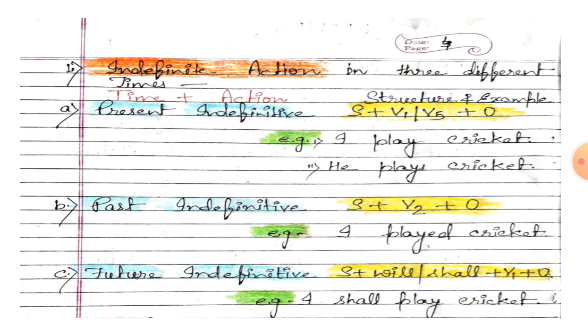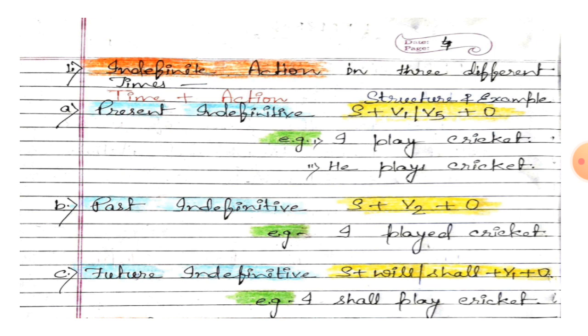Now student, indefinite action in three different times. Now we will learn present indefinite, past indefinite and future indefinite, where the action is the same here: indefinite action in present time, indefinite action in past time, indefinite action in future time. So first of all, student, what is the structure of the different forms? Present indefinite. What is the structure here?